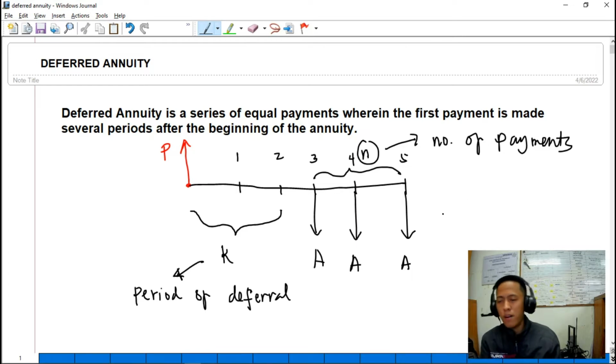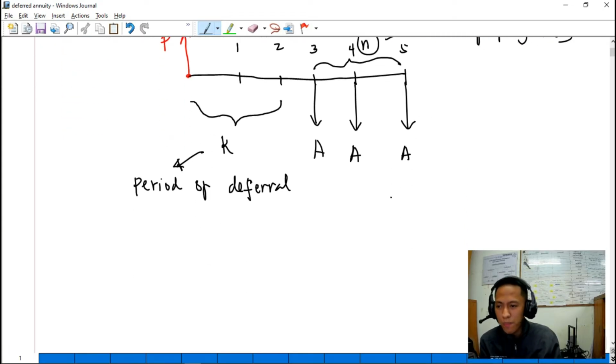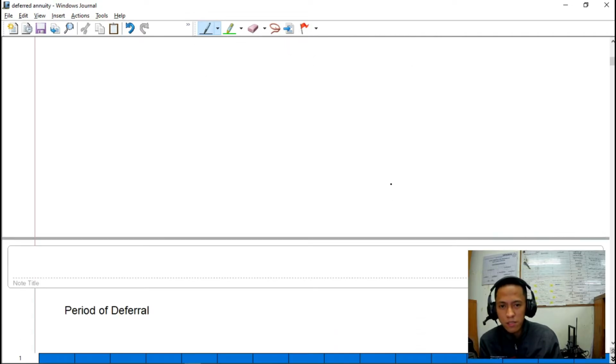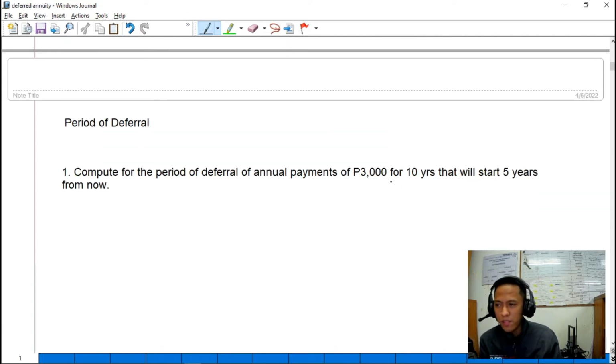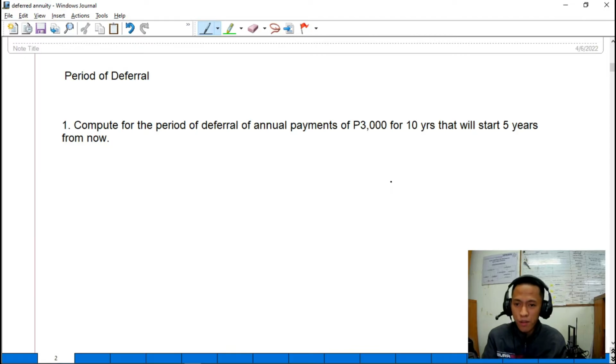Sa mga formula kasi natin na gagamitin later on, guys, we will use those variables. So, compute muna tayo ng period of deferral, so that later on, pag nag-solve tayo ng problem, alam natin kung paano kumuha ng period of deferral.